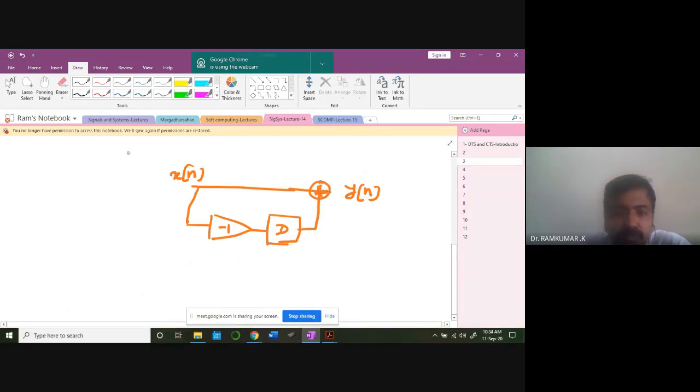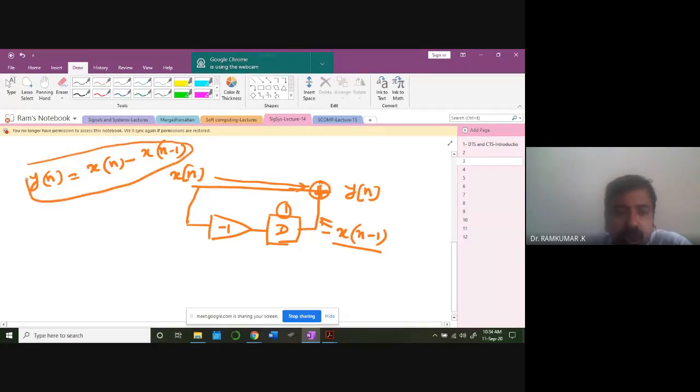So now what happens? Y of n is going to receive x of n directly at the summer, and it's added with this signal. What is this signal? This is nothing but minus x of n minus 1. You agree, with one delay? This is one delay. This is the signal here, and the summer simply adds it. That's the addition, so my y of n is going to be there. Now, if I pass x of n as an impulse signal like this, what will be my y of n? That's the question.